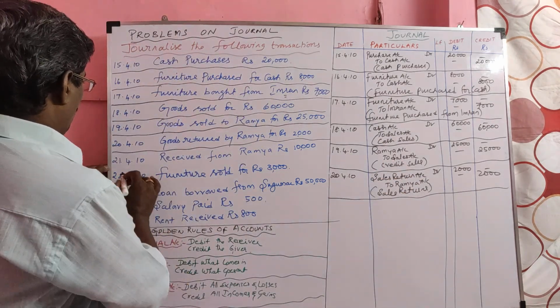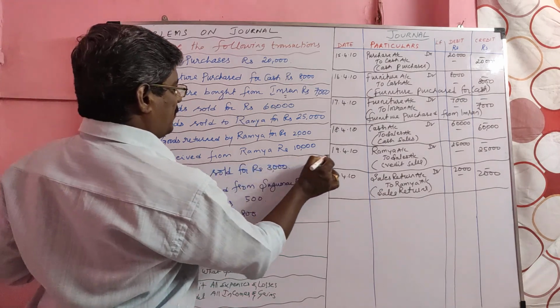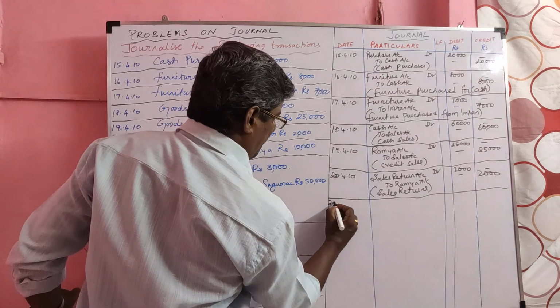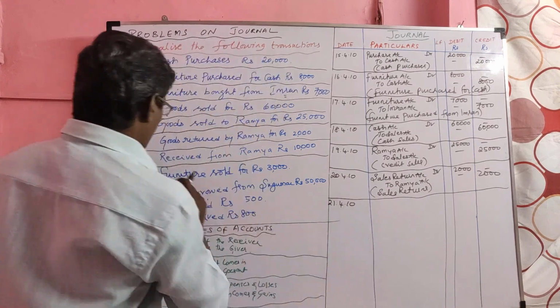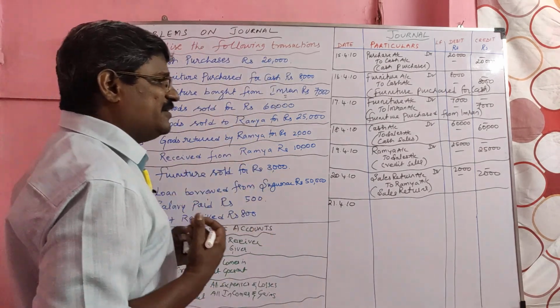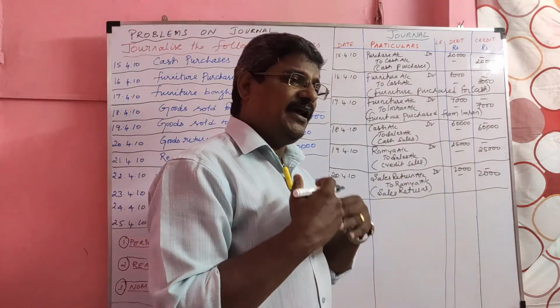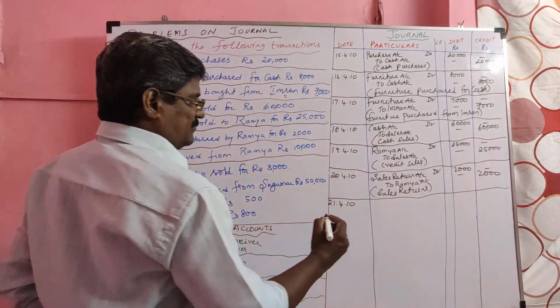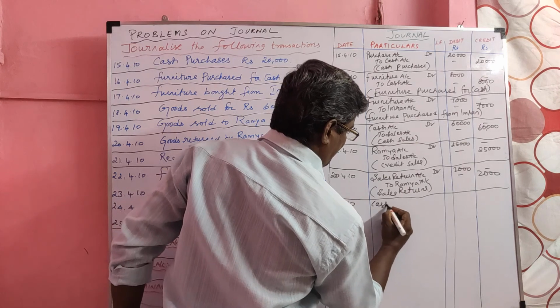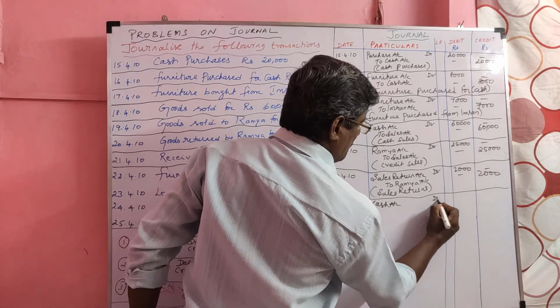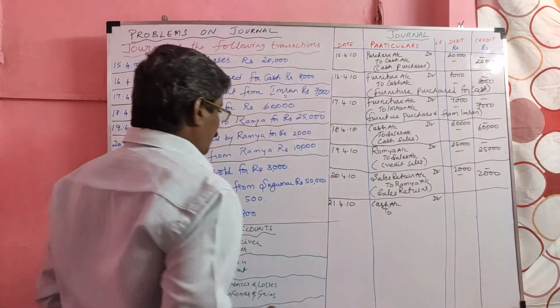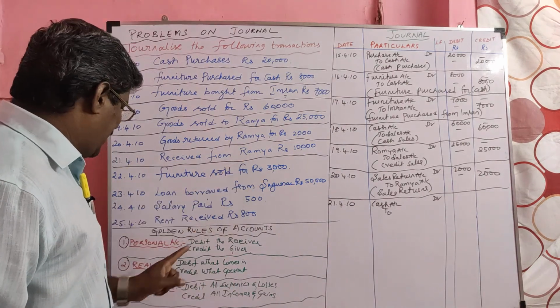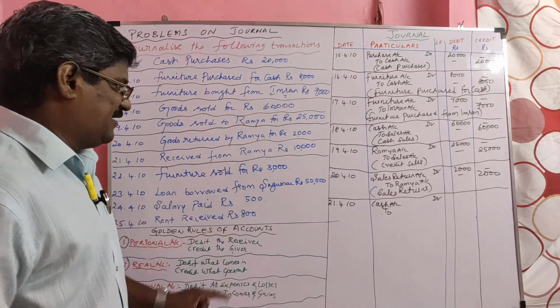Next, on 21/4/2010, received from Ramya. What did we receive? We can receive cash from Ramya. So cash is coming in. Cash is a real account. Debit what comes in. Cash account debited, 2,000. From whom we received? Ramya. Ramya is a personal account. Credit the giver, Ramya.